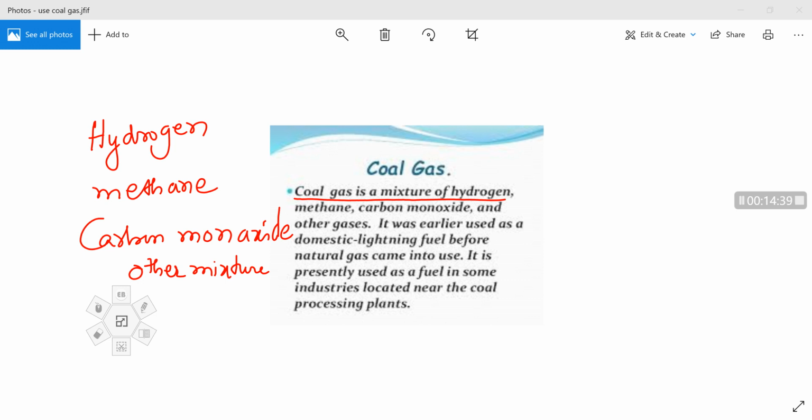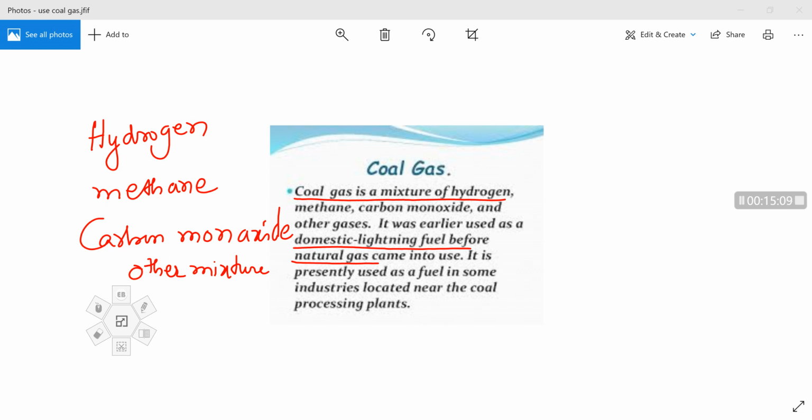It was earlier used as a domestic lighting fuel before natural gas came into use. That means before natural gas, for the domestic lighting purpose, coal gas was used by human beings, but after the manufacture or synthesis of natural gas, coal gas is not used for lighting purposes.